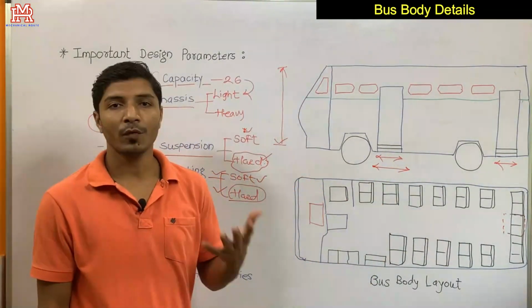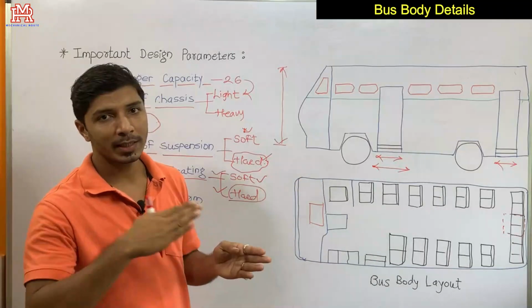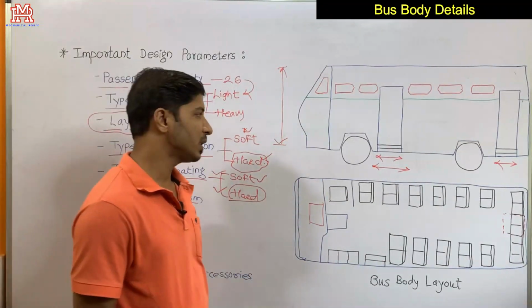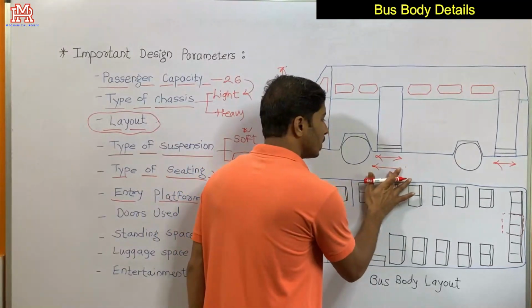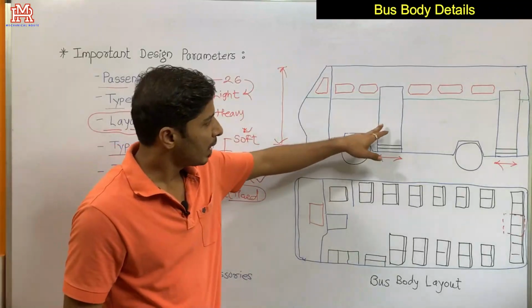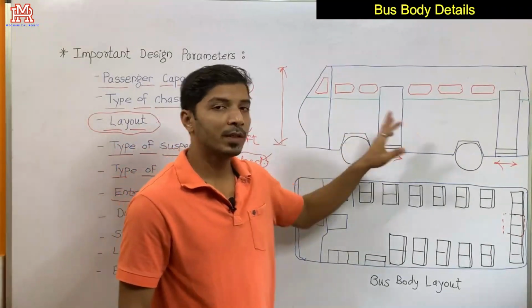But if you are designing a bus for long distance journeys, then obviously you should not go for a wide entry platform, because rarely are people getting into the bus and leaving the bus.